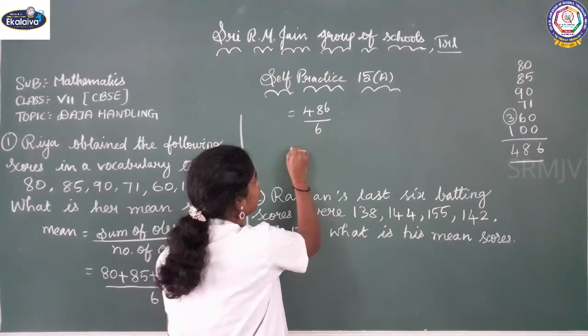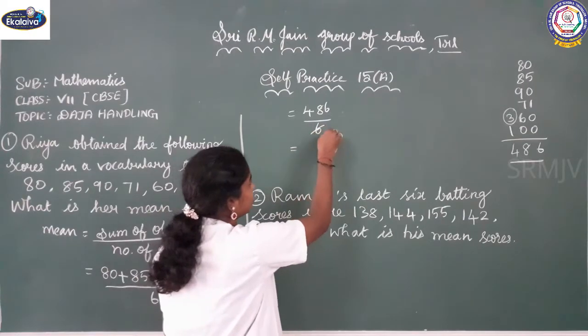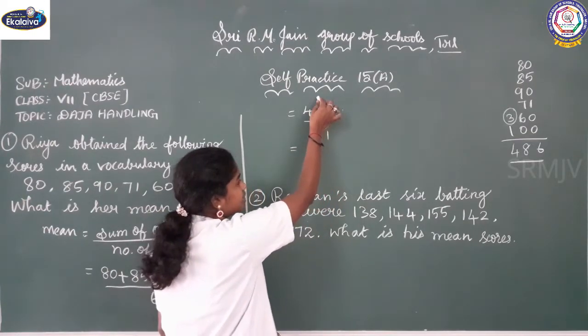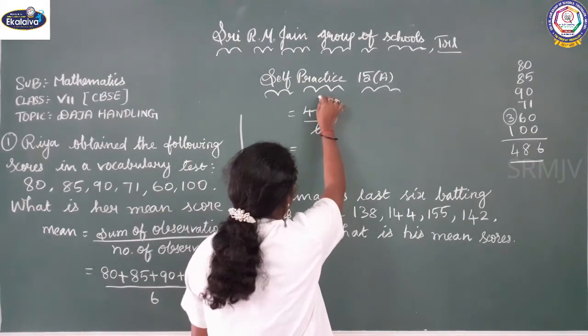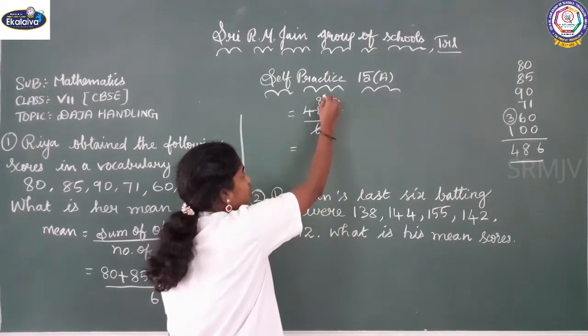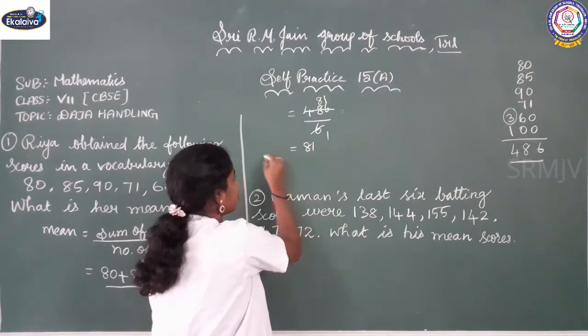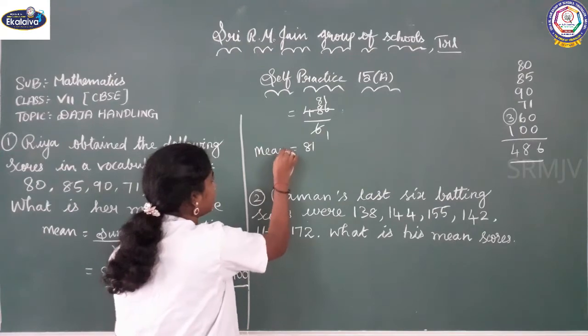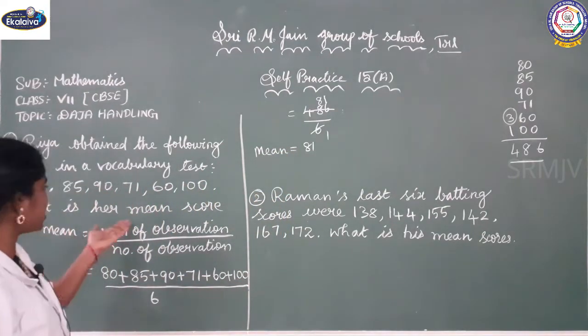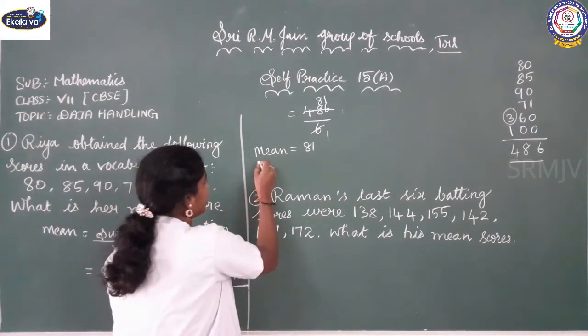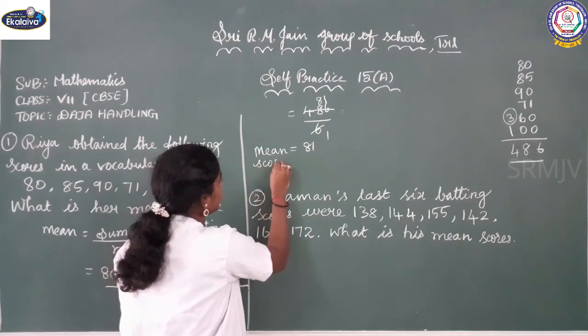When you divide this, what will you be getting? 6 ones are 6. Same like that, 6 8s are 48 and 6 ones are 6. So we are getting 81. So mean is equal to 81. What did they ask us to find? What is our mean score? Yes, so we have found that the mean score is equal to 81.